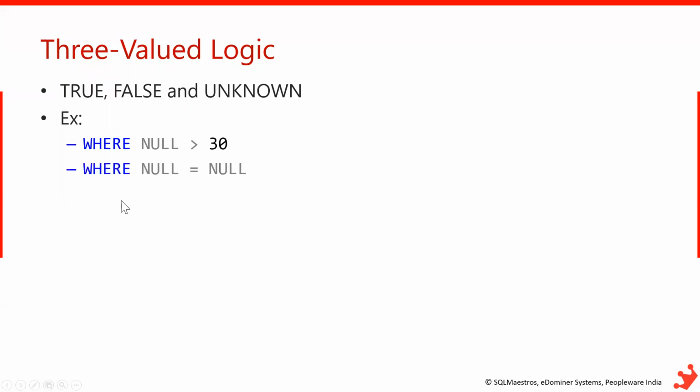And we cannot even compare null with another null, because null itself is unknown and another null is also unknown, and we cannot compare two unknowns. So we cannot say this unknown is equal to this unknown. That's why whenever this kind of scenario comes up, SQL Server will always output a null value.